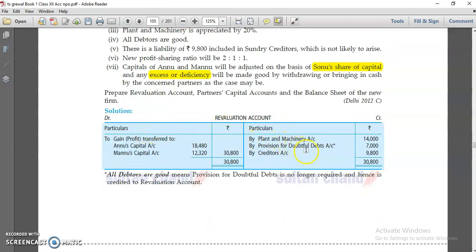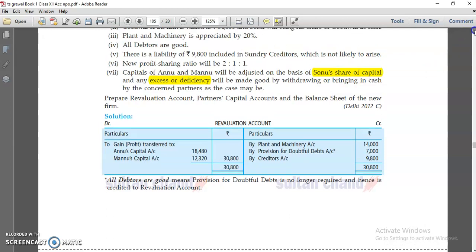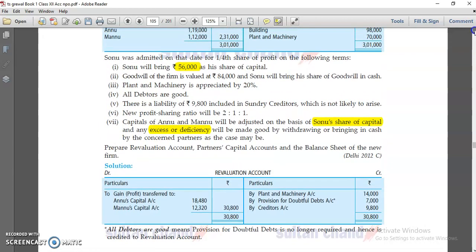Plant and machinery is there, provision for doubtful debt is there, creditors. This you can do by your own revaluation, I hope. Still, if you have any query, you can ask me. One more thing we can do over here, this is regarding your debtors. All debtors are good.